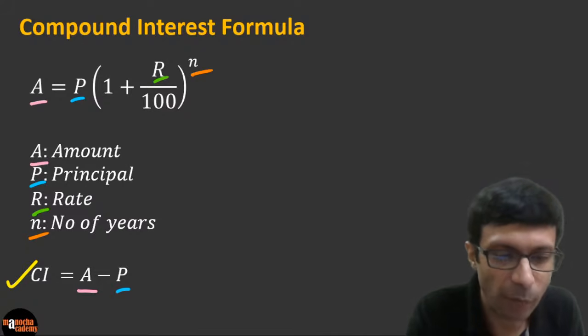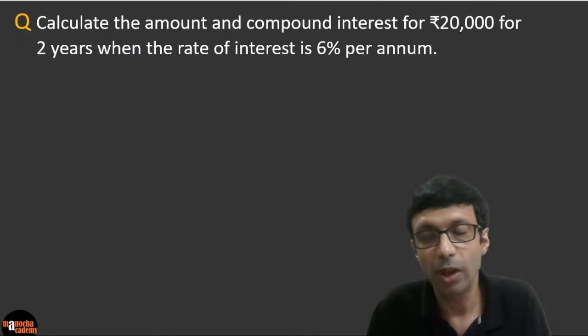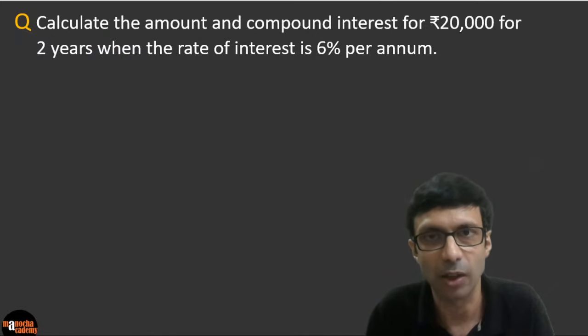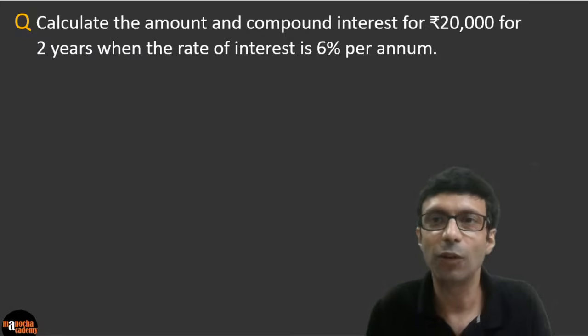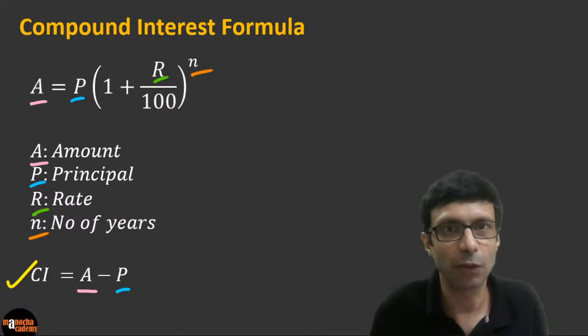So let's apply this formula in the next question. Let's say you've been asked to calculate the amount and compound interest for rupees 20,000 for 2 years when the rate of interest is 6% per annum. So I want everybody to please apply this formula and do it.